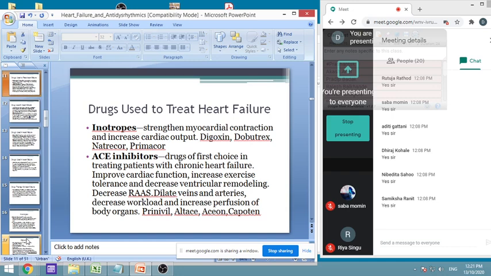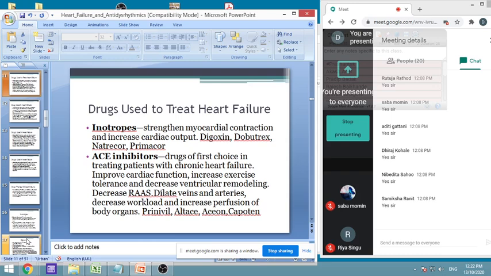There are various ways by which these are classified: on the basis of mechanism of action, on the basis of chemicals, or on the basis of criteria, in what category the patient is and what should be the drugs. What are the drugs which are used? These are the inotropes, or we call them positive inotropic agents. What they will do is strengthen the myocardial contraction, they will increase the contraction of the myocardium, and because of that it will cause an increase in the cardiac output, because cardiac output was reduced. Because of the reduction in cardiac output, tissues were not getting enough blood, so we call these the inotropes.